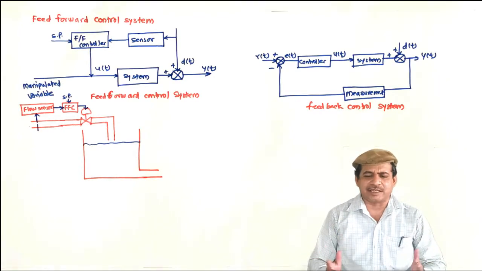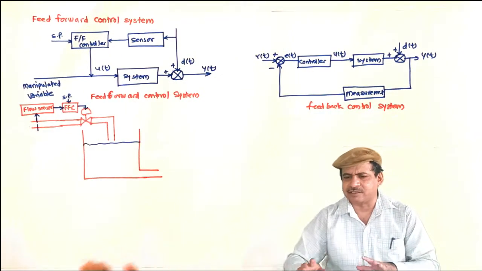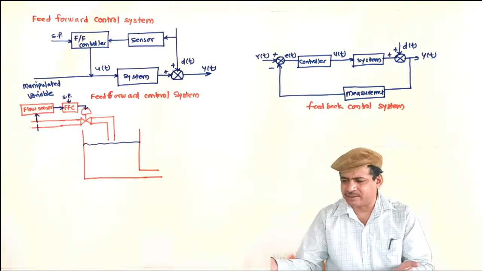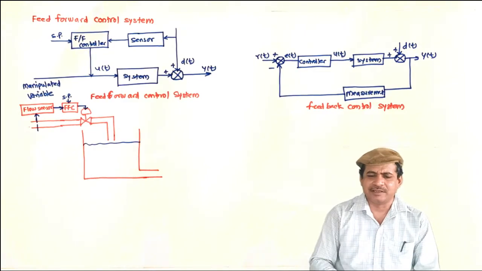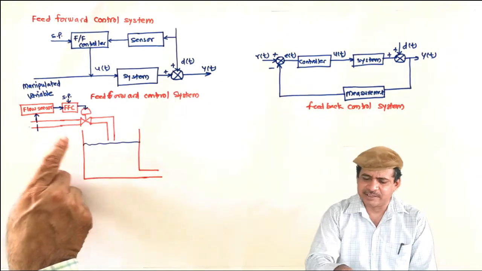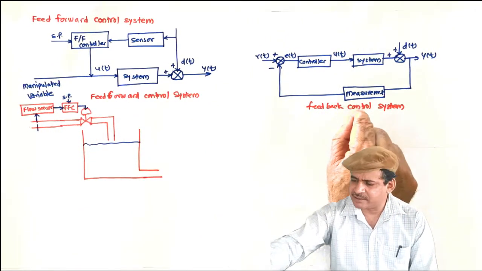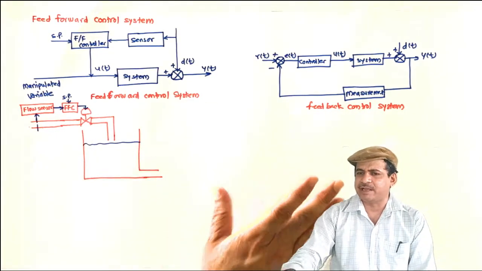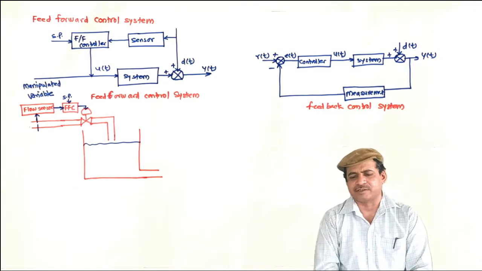So what else I can say? That overall what we discussed, to get another point, no need to tabulate to write the differences, but one by one I will say. So first difference, this does not measure the disturbances, this measures the disturbances. This is insensitive to model errors, this is sensitive to model error. Feedback is insensitive to model error, feed forward is sensitive to model errors.